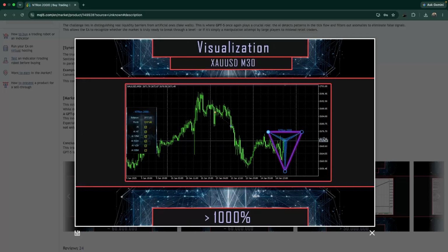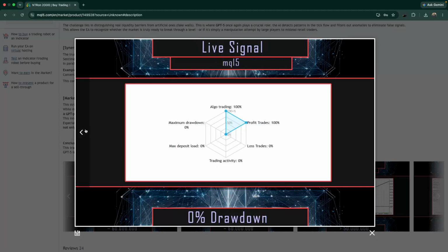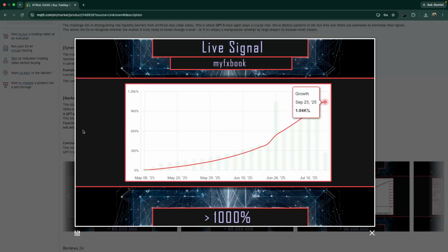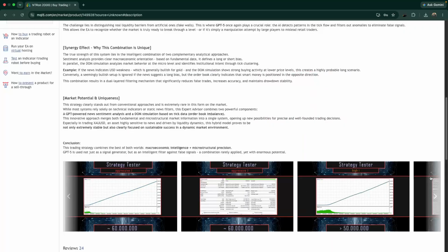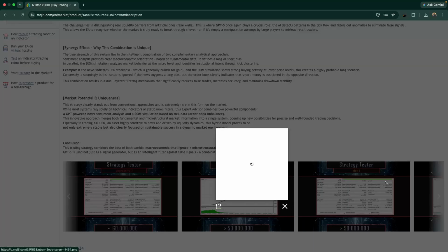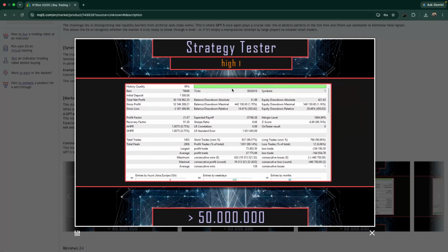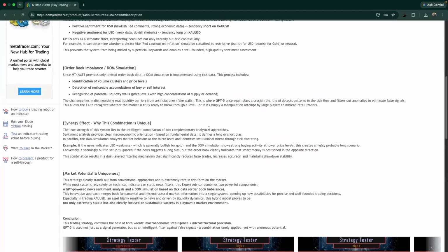You can see how it works based on AI and order book management. You can see these are the charts and the information portrayed by the developer. They promise so many numbers here. You see an initial deposit of $1,500. Total net profit is over $15 million. So these numbers are very high.